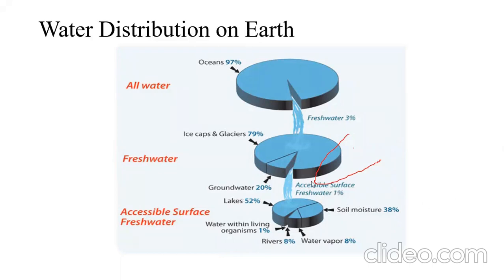Of that, 52% appears in the lakes, 38% as soil moisture.